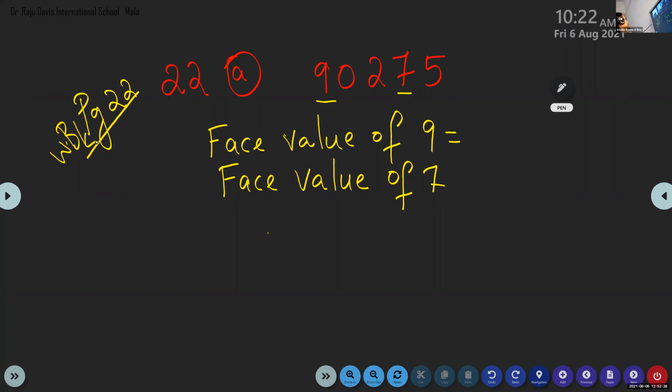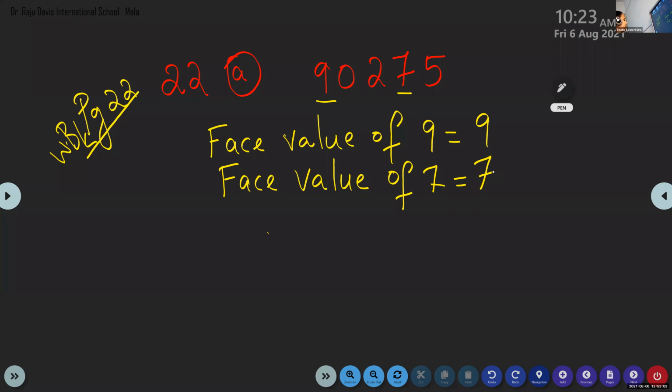Okay, Vedika, can you give me the face value of 9? 9 itself. We know the face value of a number is the number itself. Very good. Okay, Janvi, face value of 7. 7 itself. Very good.